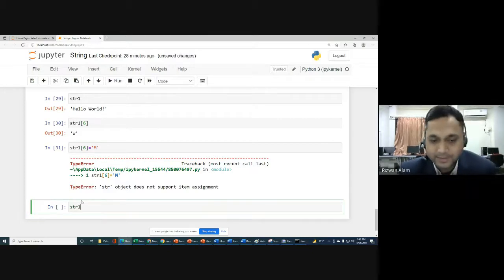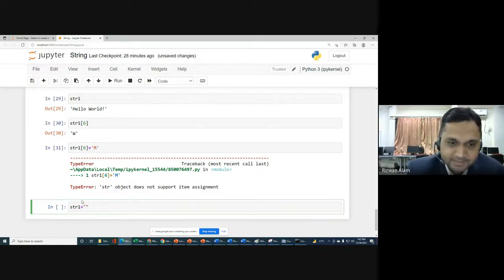You can do one thing. Simply reassign or recreate this string, and you can change all the elements. The complete string you can change, but a particular element you can't change. That is the point you should know: a particular element we can't change, but if you want to change the complete string, we can do that with str1, because this is a variable, so it can vary its complete value. So str1, and here we will write hello morld and then the exclamatory mark.